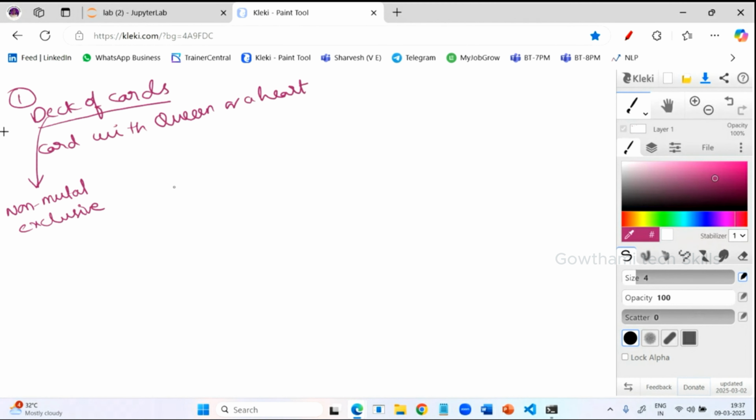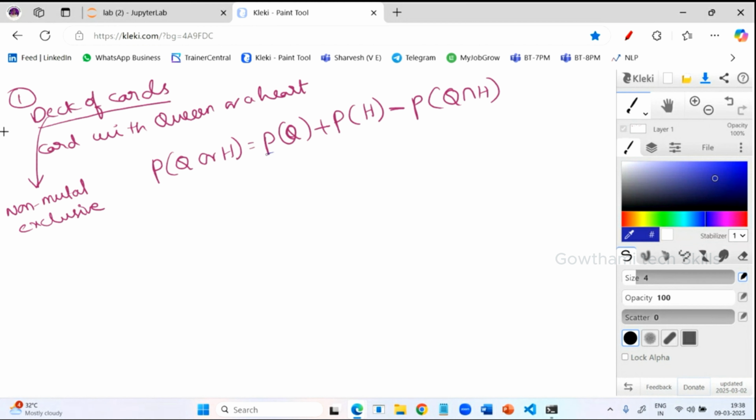What's the formula we have learned here? Probability of queen or heart is equal to probability of queen plus probability of heart minus probability of getting queen and heart. Now tell me, what is the probability of getting the queen from 52 cards? The total number of cards is 52. In that, how many queens will be there?